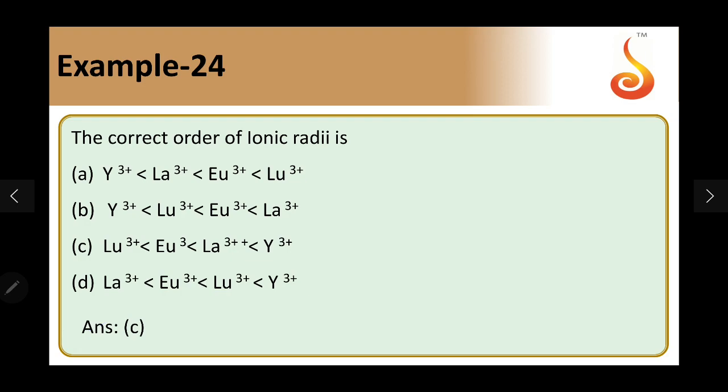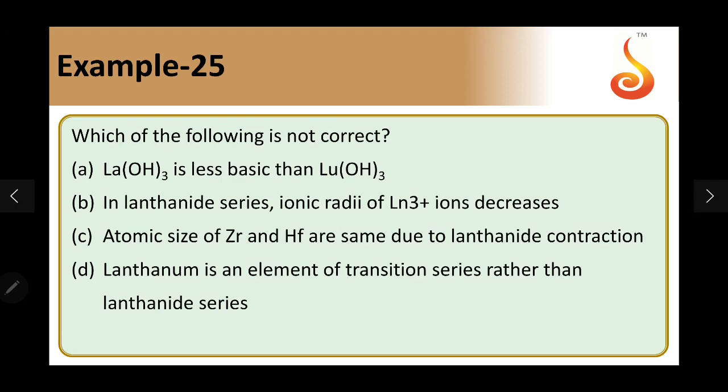Example 25. Which of the following is not correct? As a consequence of lanthanide contraction, the size of lanthanides goes on decreasing from lanthanum to lutetium. As the size goes on decreasing, the covalent character of the compound increases. So the basic nature of hydroxides of lanthanides decreases from left to right. The first statement says lanthanum hydroxide is less basic than lutetium hydroxide. It should be the other way around. Lutetium hydroxide should be less basic than lanthanum hydroxide. So this is not correct.